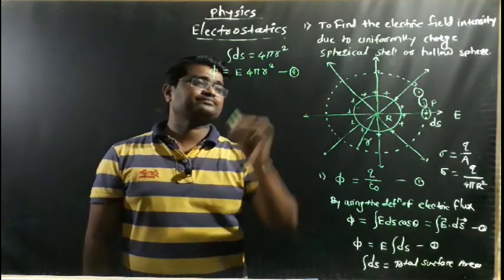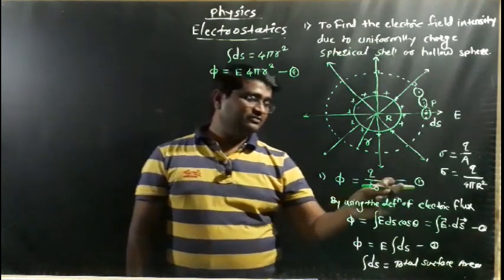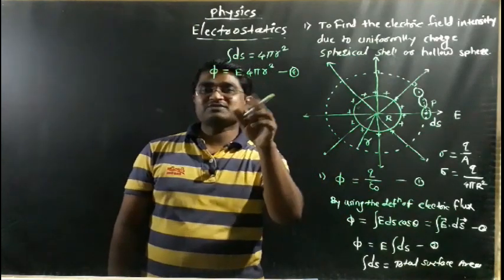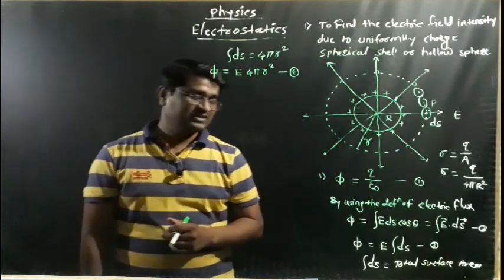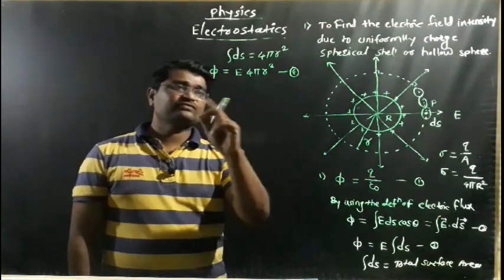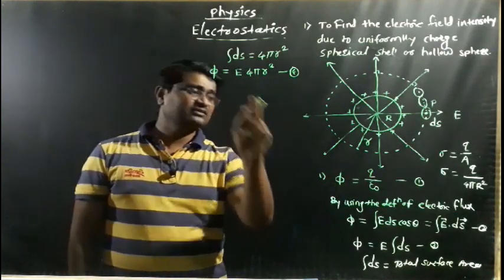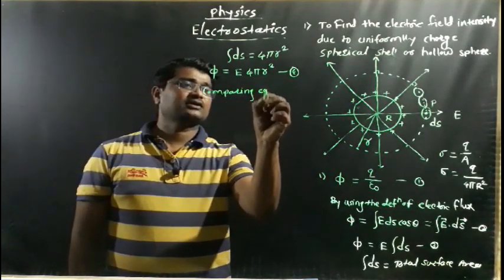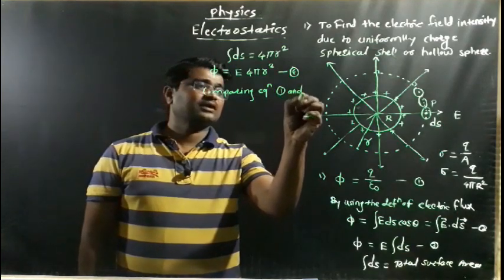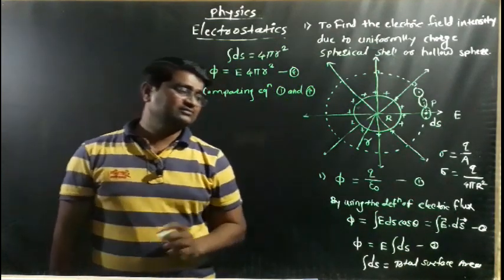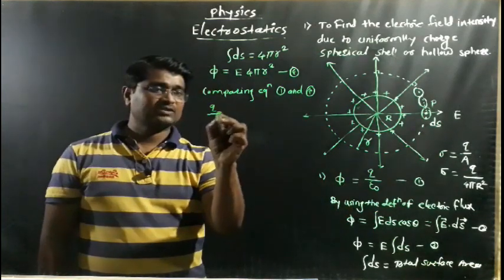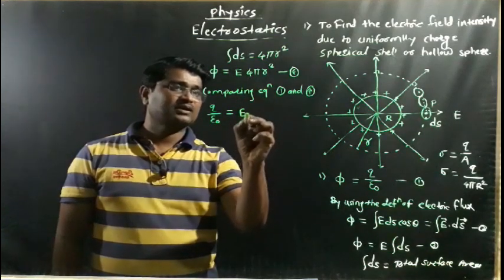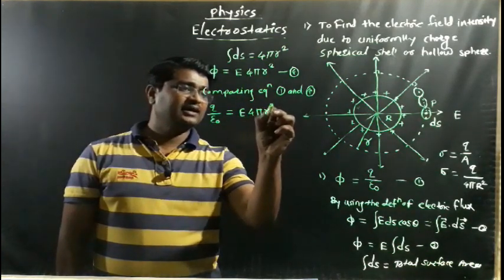Call this equation number 4. Let's observe equation number 1. This is the total flux by using Gauss law, and this is also the total flux by using the definition of electric flux. So comparing equations 1 and 4, the first is q upon epsilon naught, and the second is E into 4 pi r square.